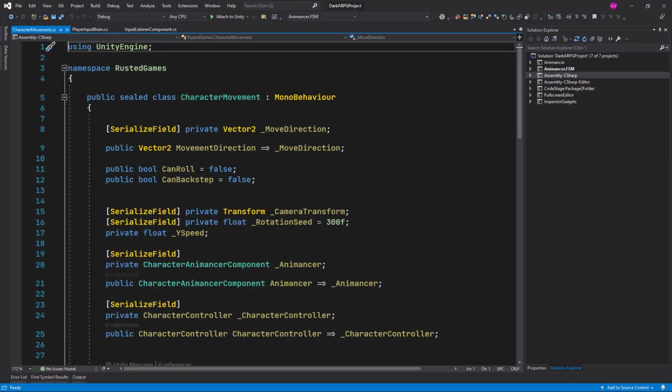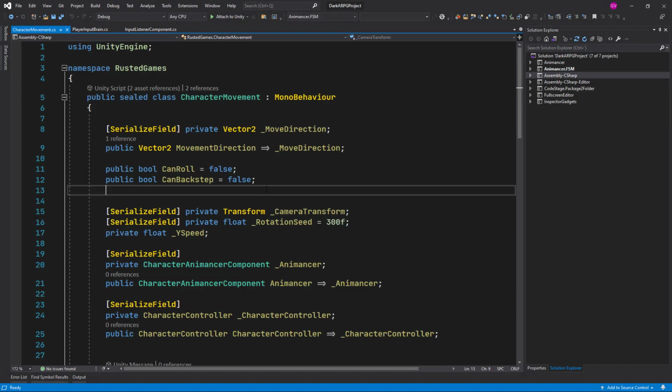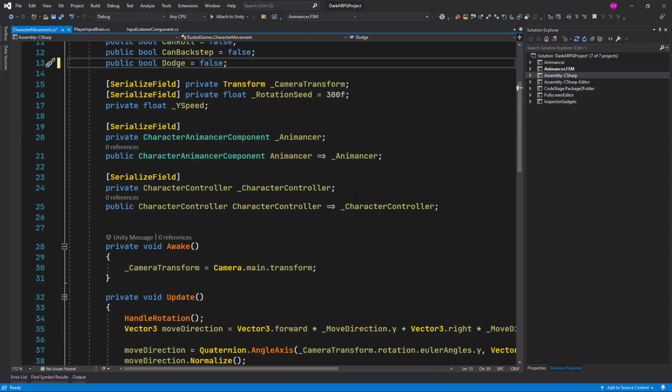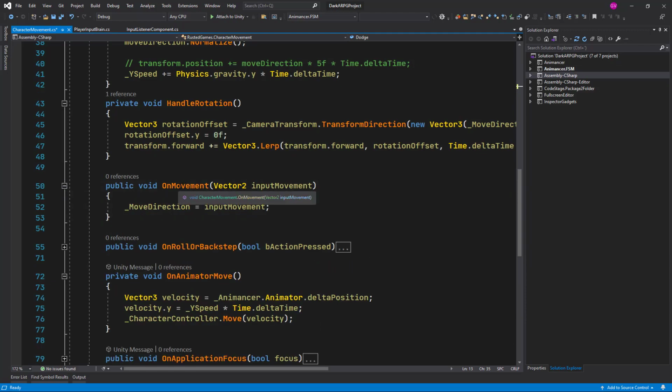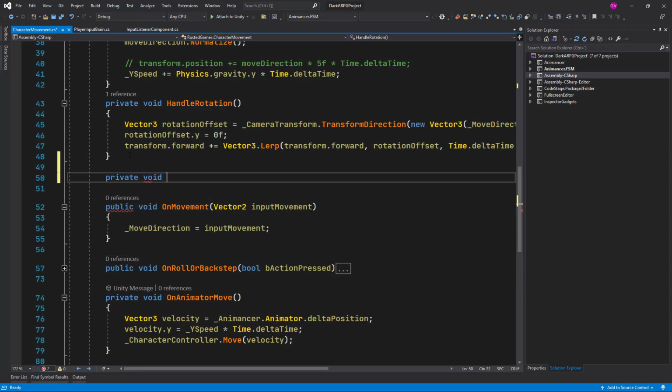and let's make some modifications here. So here at the top we want to add a new variable. Let's call this one public bool dodge, and let's initialize it to false. Now if we scroll down, we can see that we were listening for the movement input. Here in this movement we were receiving the vector2 from Unity's new input system. So what I would like to do here is create a private method, and I will call this one handle movement.